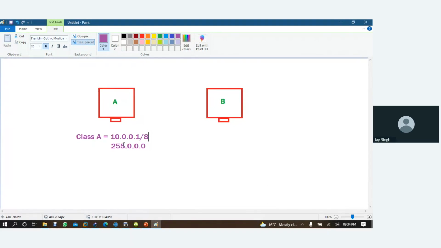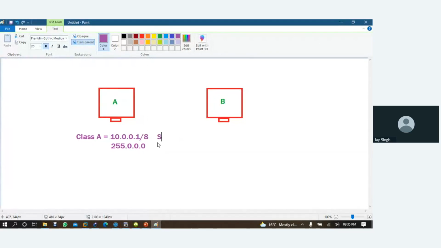Okay. So now, if I want to do subnetting, I will start changing my host bits to network bits, right? Lamin. If you will not speak, how will I know that you are there? Okay, let me explain.